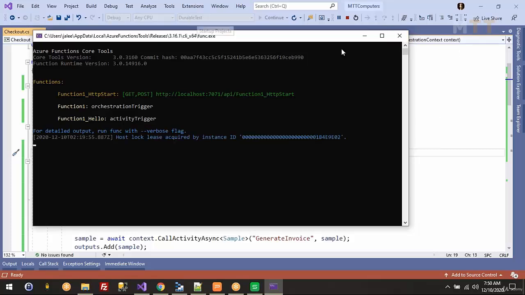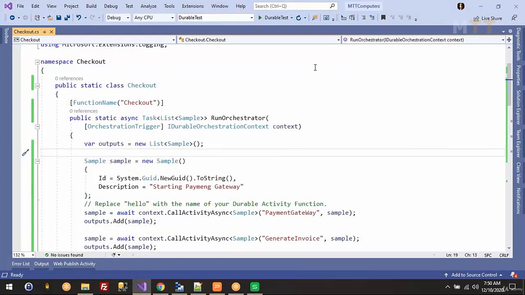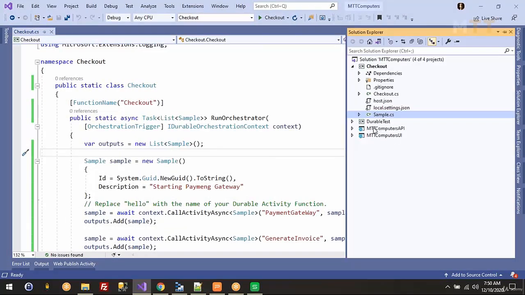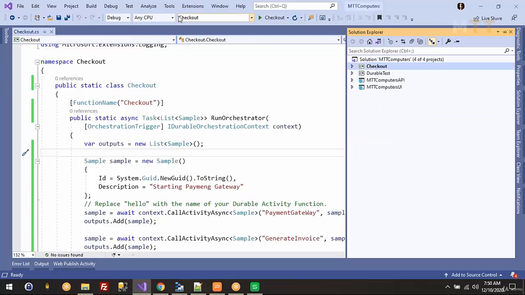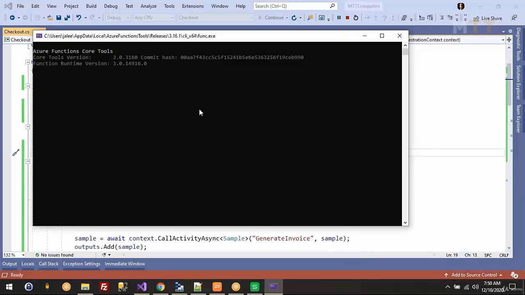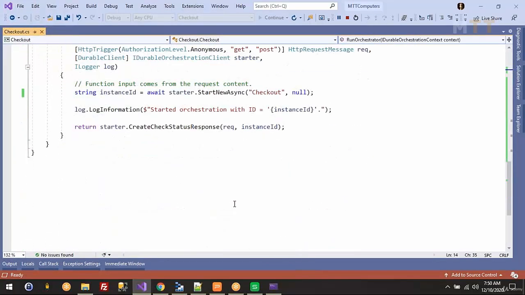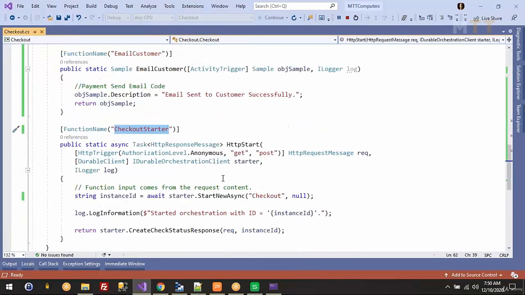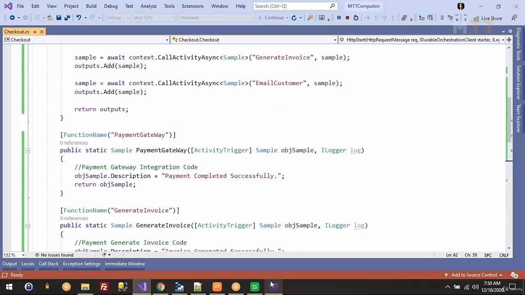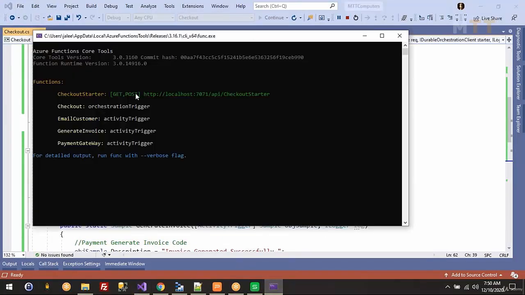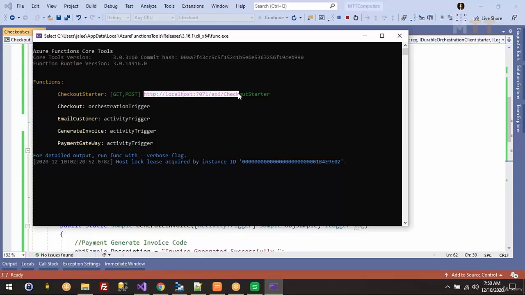Oh, we are running the durable test function. That's the reason. We have to run the checkout function. We ran that old project, that's why we were getting that old URL. So we have to run this checkout project. We should see all the new URLs here, whatever we have overwritten. The starter function URL should be something like this, checkout starter, and the orchestrator function and all these things should be displayed here. Okay, so this is the URL for the starter function.